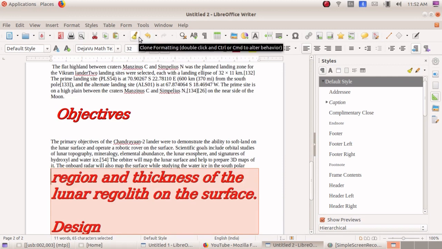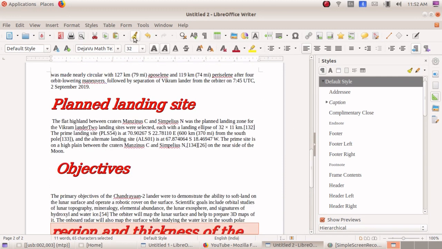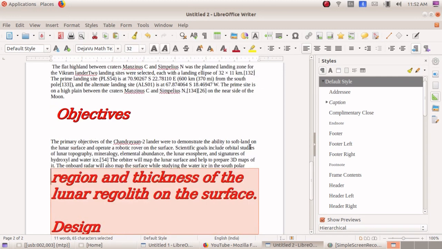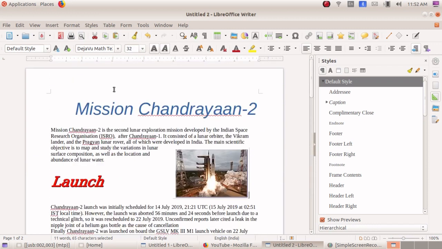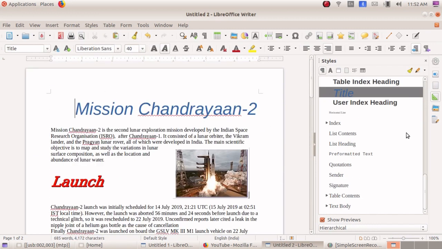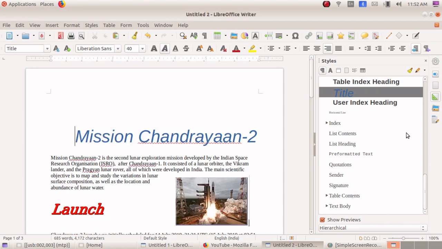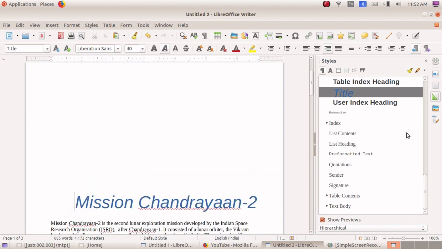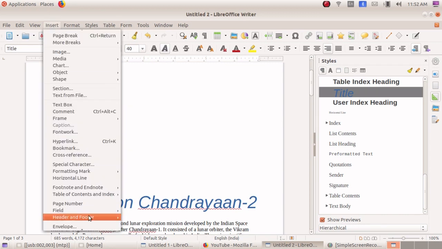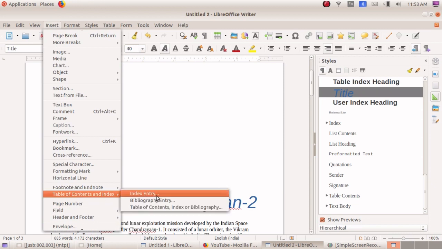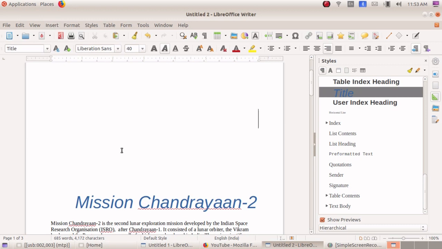And next we are going to include the index of this document, that is the table of contents. So before that I have to arrange the cursor to include this index and tables. Now go to the insert menu, select the option table of contents and choose the option table of contents.